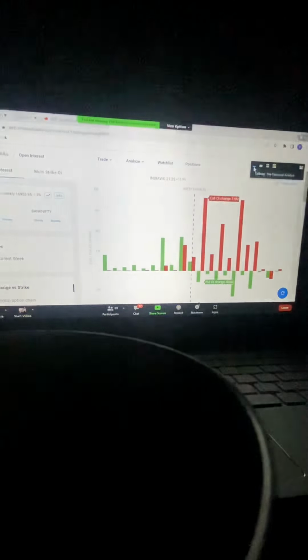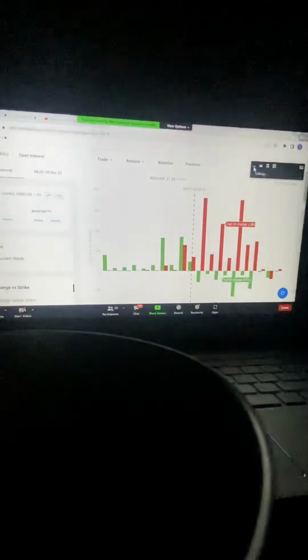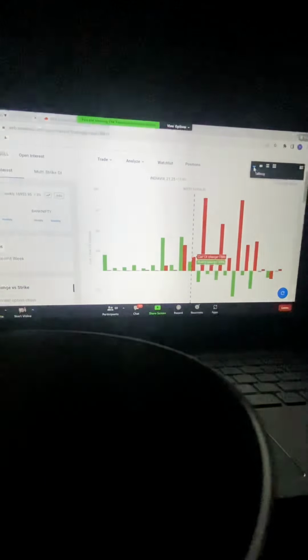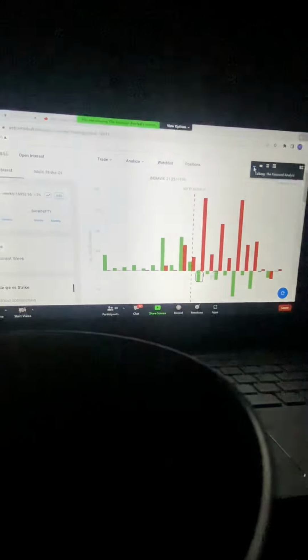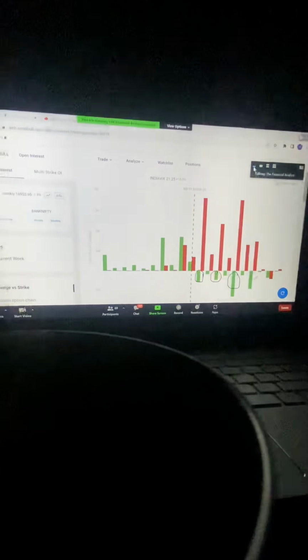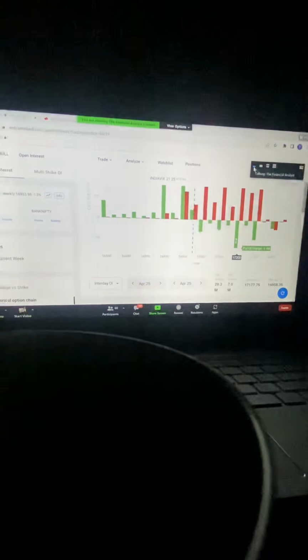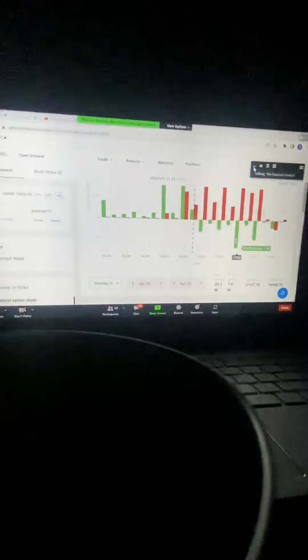The red bars that you see are call OI, and the green bars that you see are put OI. Here you can see that put OIs are towards the opposite end, towards the downside. Why? Because it is telling you that people are exiting these strike prices. 1.4 million contracts have been exited today of the 17,200 put. So that is bearish.